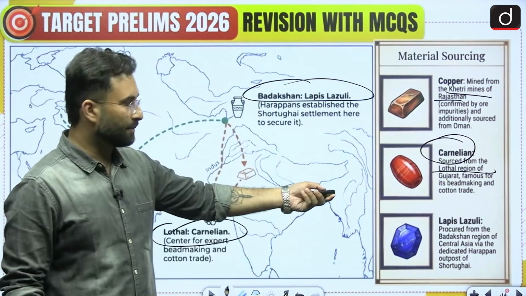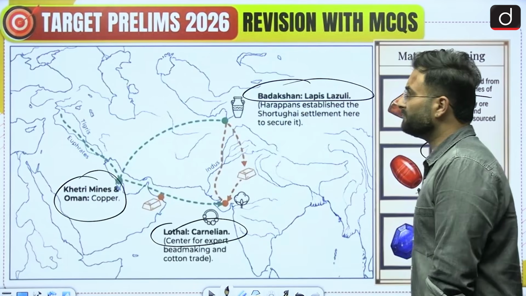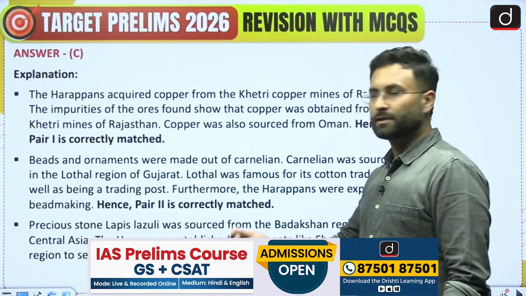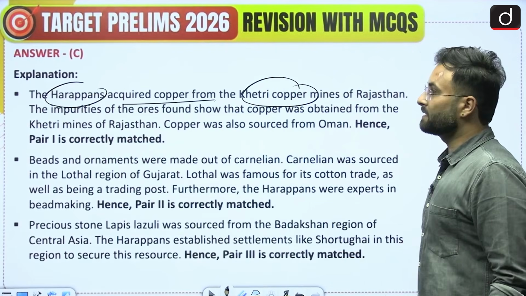Then comes the lapis lazuli, this is some kind of stone, so you can see over here. Now coming to the explanation part, which we have already seen. So here you can say Harappans acquired copper from Khetri, that is there in Rajasthan.